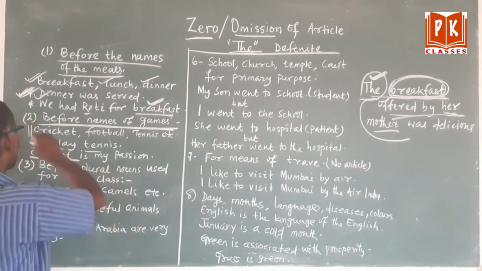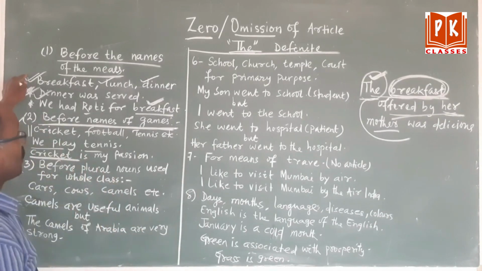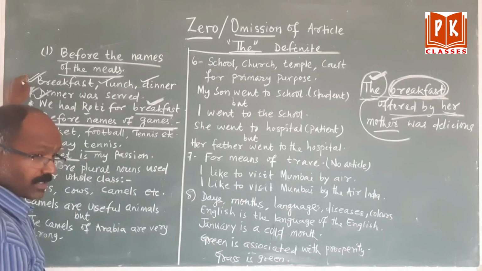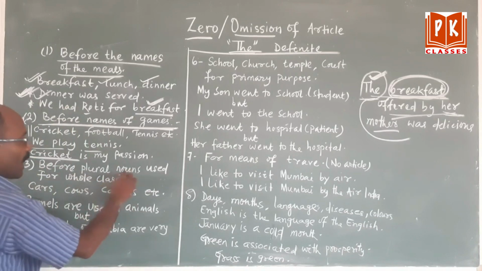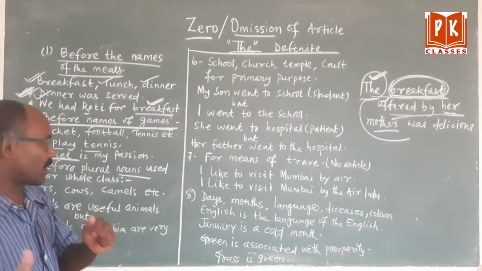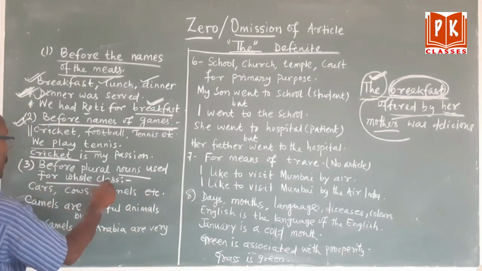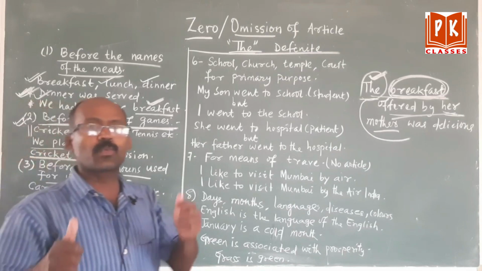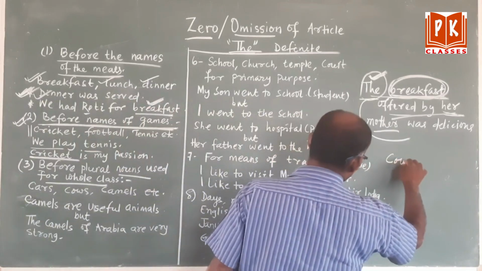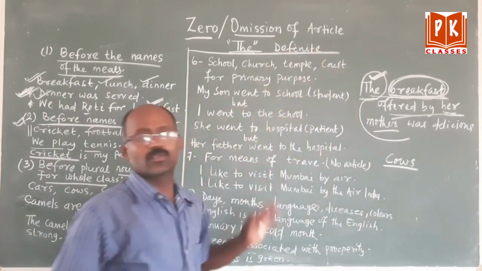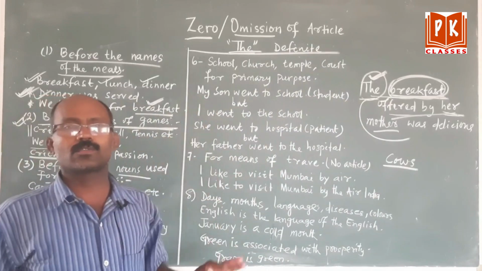Please remember, point one, before the names of meals, if it is in a general sense, and before the names of the games. Then, before plural nouns, when nouns become plural and are used for a whole class. That means cows. Cows means all cows.